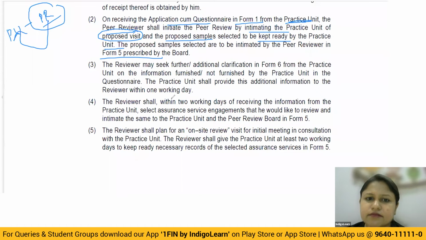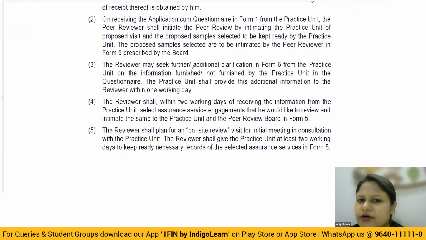Correct? Then the reviewer may also seek further additional information in Form 6 from the practice unit on the information furnished, or not furnished, by the practice unit in the questionnaire. The practice unit shall provide this additional information to the reviewer within 1 working day. Okay, just to give you a proper understanding.